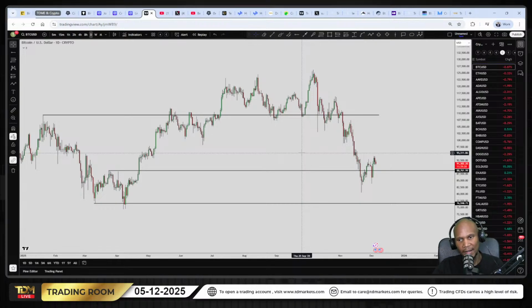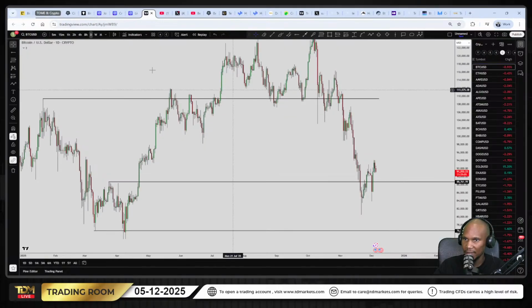We've got the Bitcoin ETF outflows, right? So that results in price going down. So that's what's happening right now. There's a lot of outflows, right? So coins are going back into circulation. So now, as a result, we would then anticipate Bitcoin to continue pushing down, right? But I want us to take it price action by price action, bit by bit. So what do I mean by that? This is what I mean.